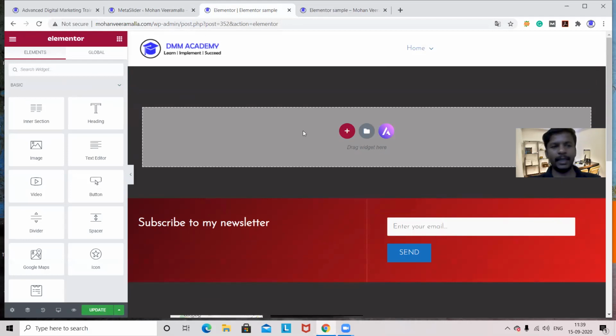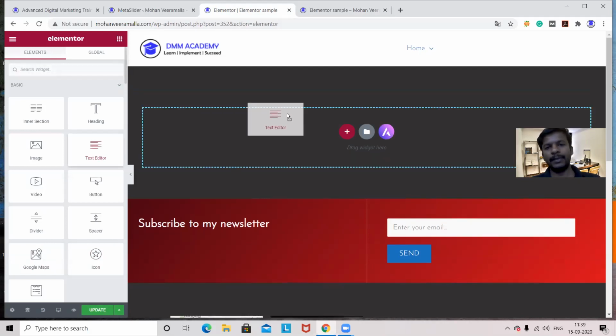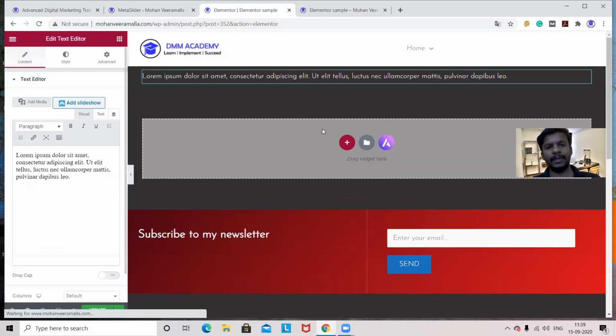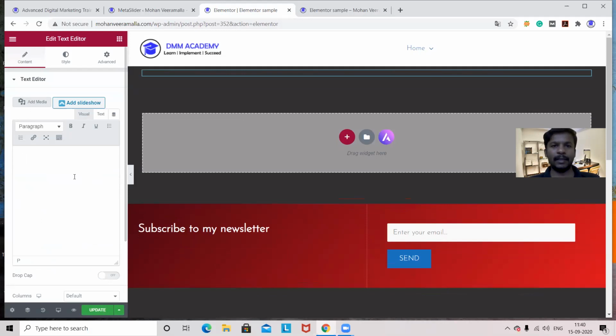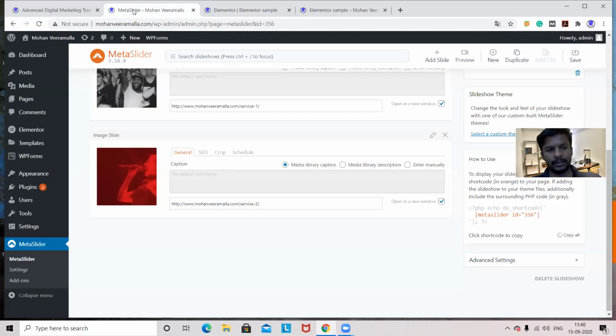The second process, you can directly go with Elementor. On the left-hand side, you can see Google Maps. From here, you can drag and drop to show the map. These are the two approaches we saw yesterday. So the same process will be followed. Now I'm taking this text editor and dropping it here. This is the text editor I dropped. Now there is some content available. I don't want this content. My intention is to show a Meta Slider.